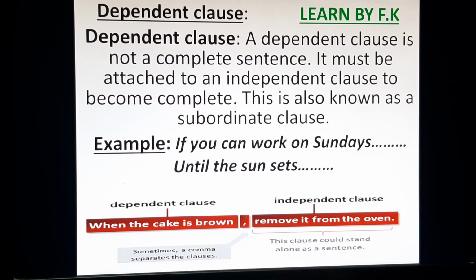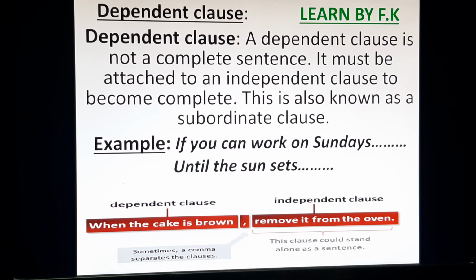For example, "if you can work on Sundays" dash dash dash. This is a dependent clause and it cannot be complete without the independent clause. "If you can work on Sundays" is not giving you the complete sentence or idea without an independent clause. The second dependent clause is "until the sun sets." This is also not giving you the complete sentence or idea without the independent clause.